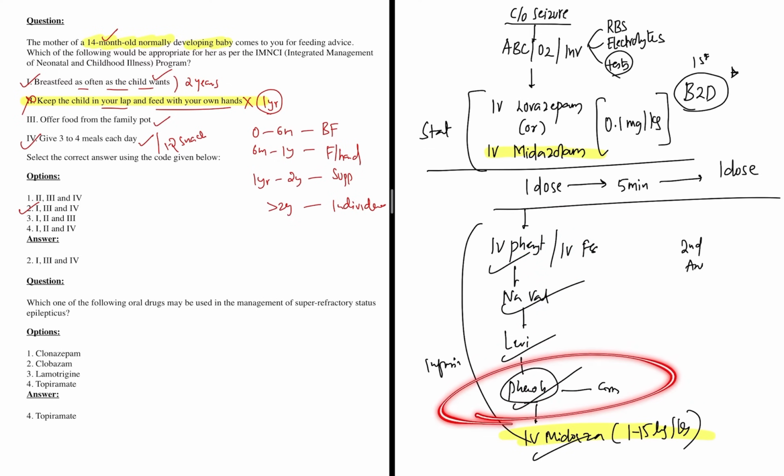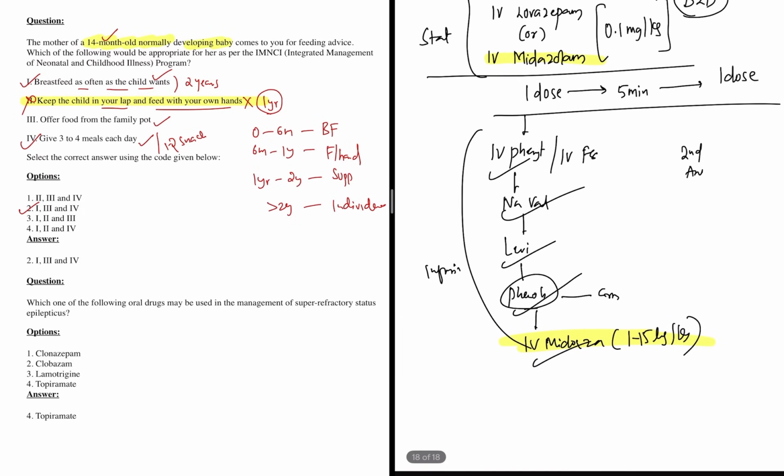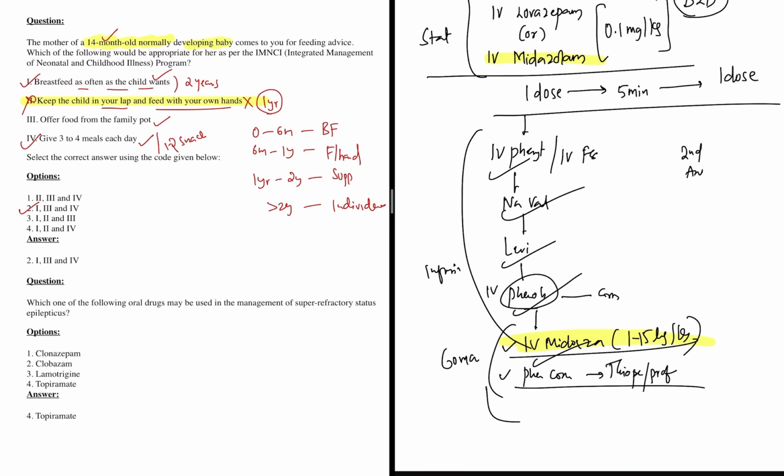Then you can start with phenobarbital, either coma, or you can put IV midazolam. Or if the patient is still not responding, first we'll give phenobarbital injection only. Then we can go for IV midazolam infusion, or we can go for phenobarbital coma. You can even use thiopentone or propofol coma. So coma, midazolam infusion, phenobarbital coma, or then we can go for IV ketamine plus oral topiramate.